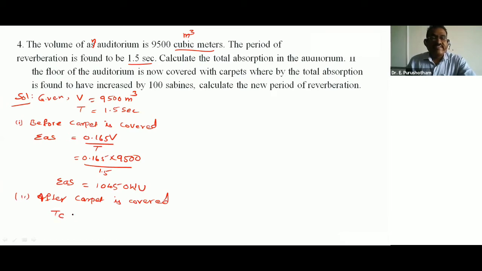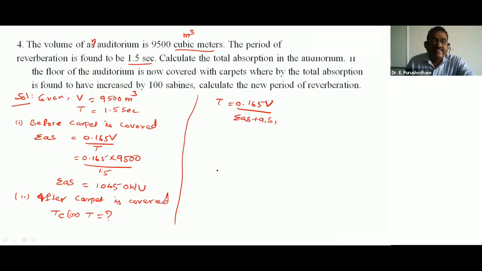The principle: T is equal to 0.165 V by sigma AS plus A1 S1, where A1 S1 is given as 100 sabines.